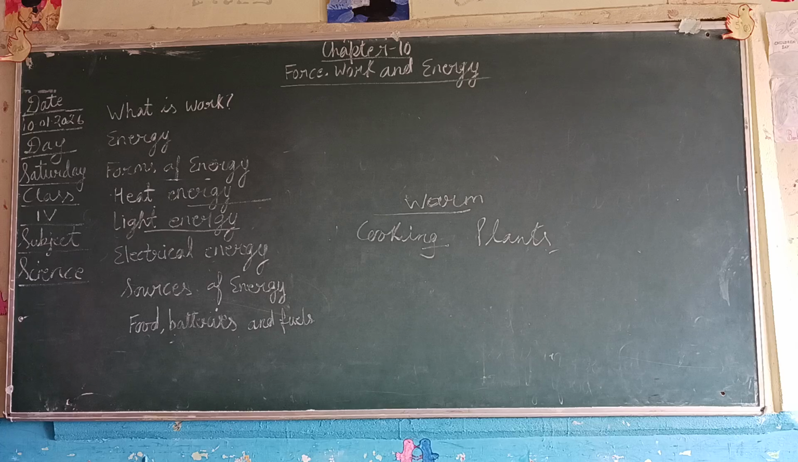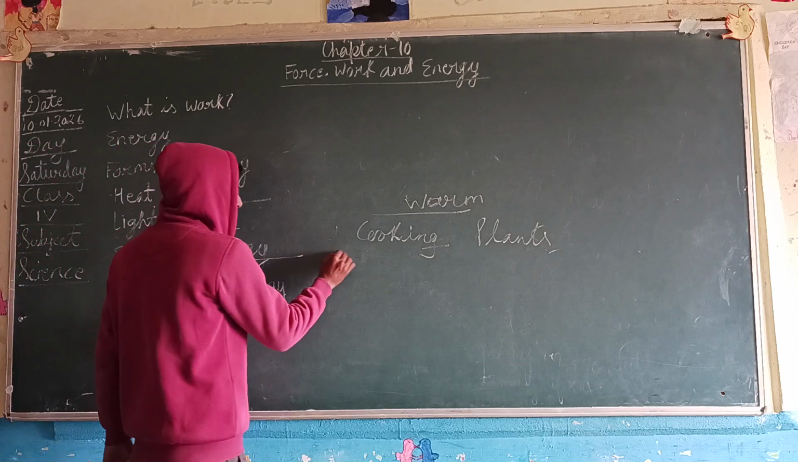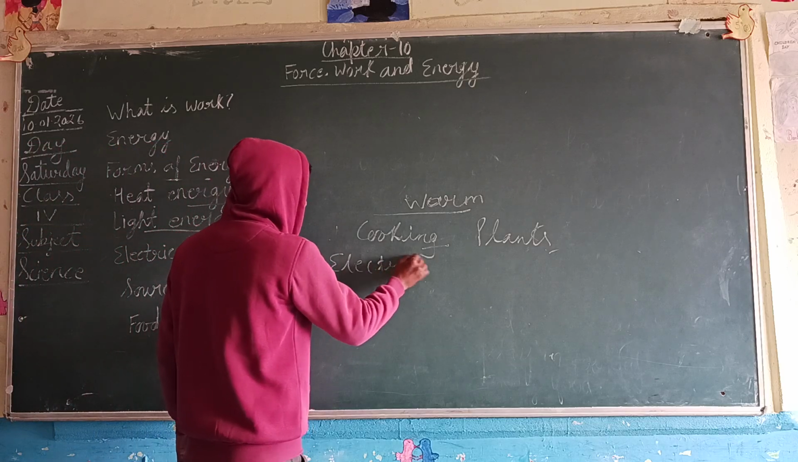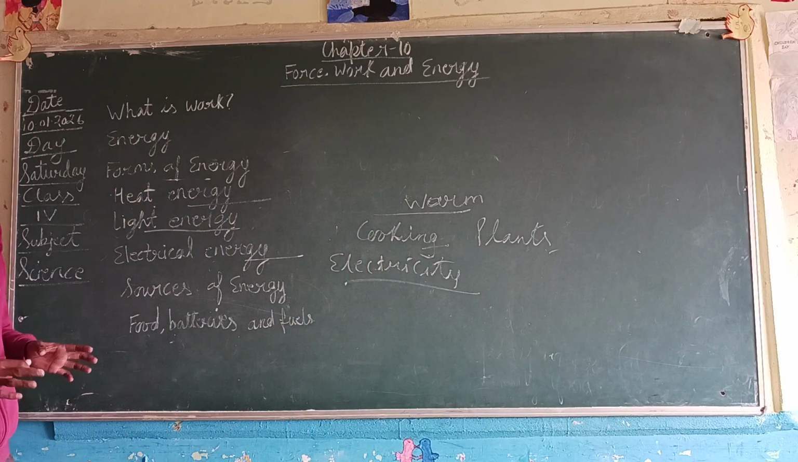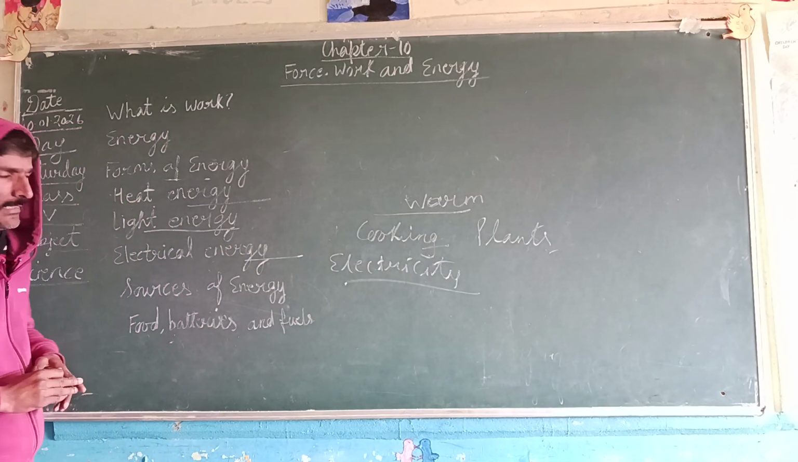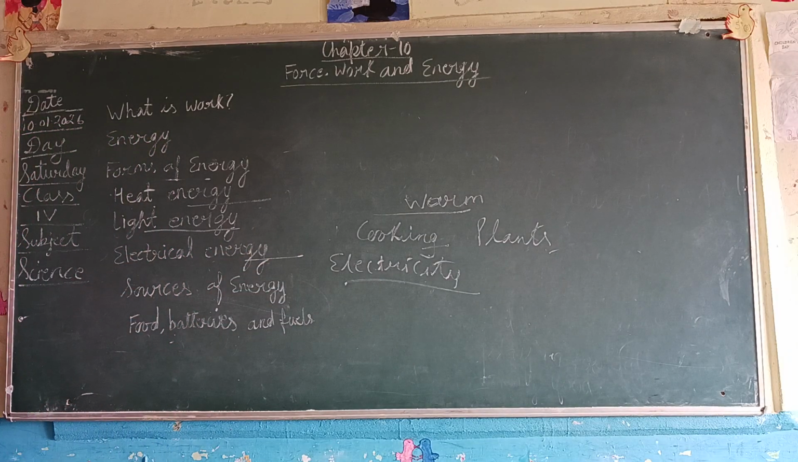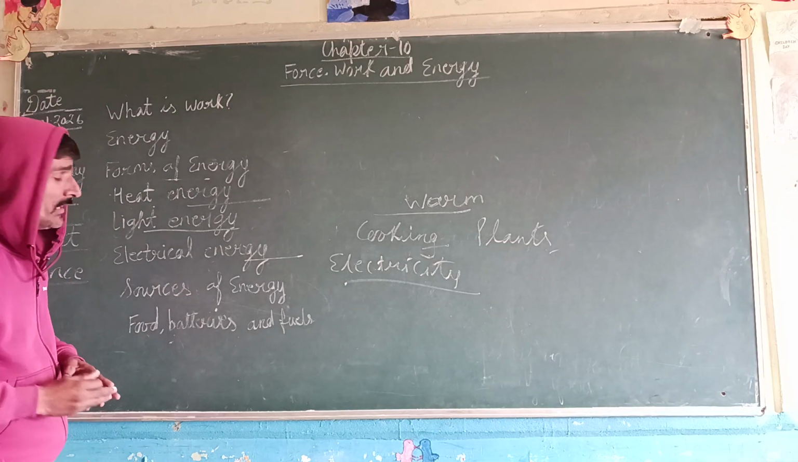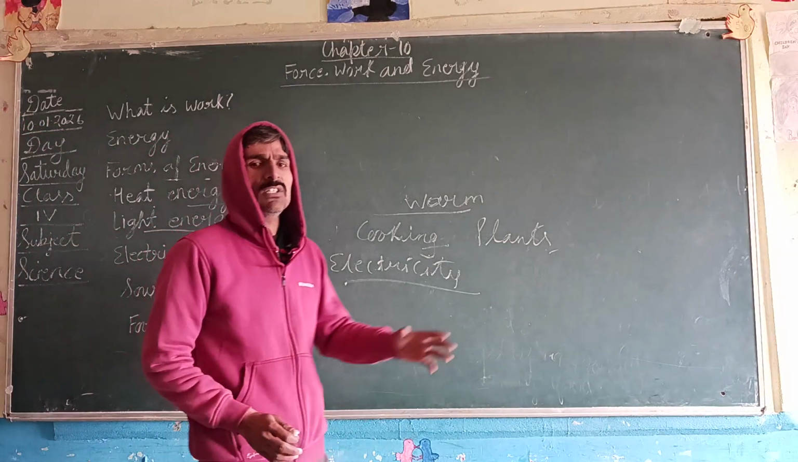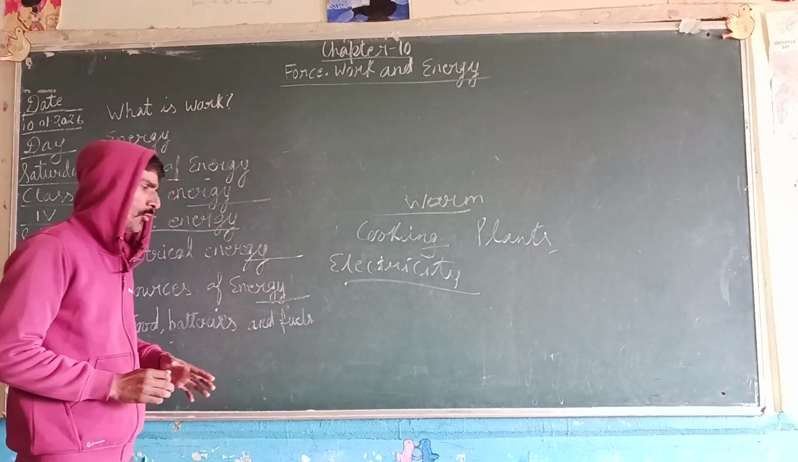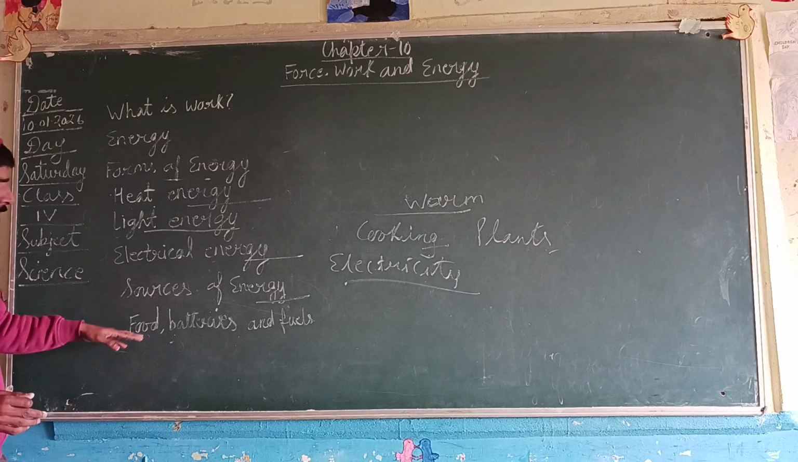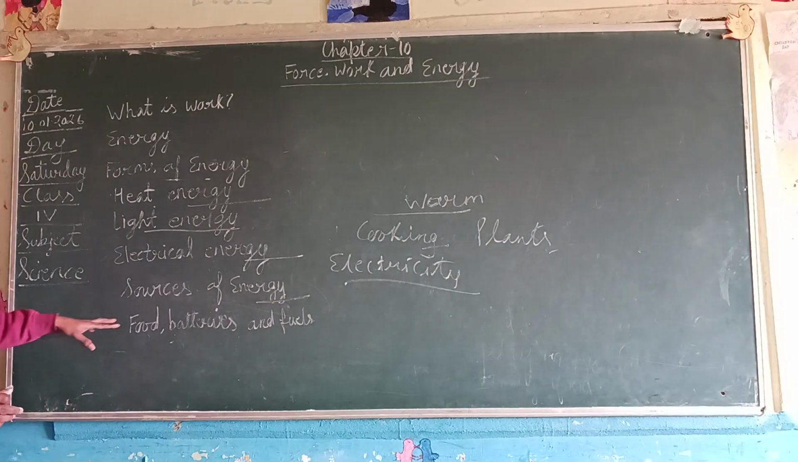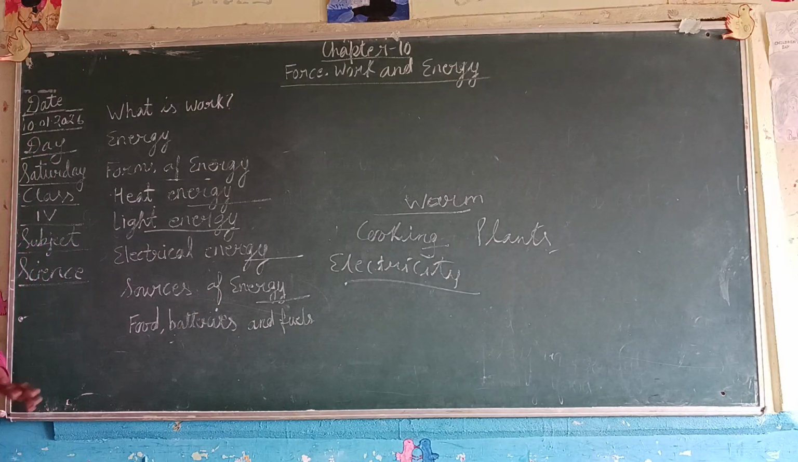Next is electrical energy. Electrical energy provides us electricity to utilize as energy for our world. That is electrical energy. Now sources of energy. Sources of energy are those from which we get energy to do our work. Here, the food, batteries and fuels. These are the sources from which we get the energy to complete our work.